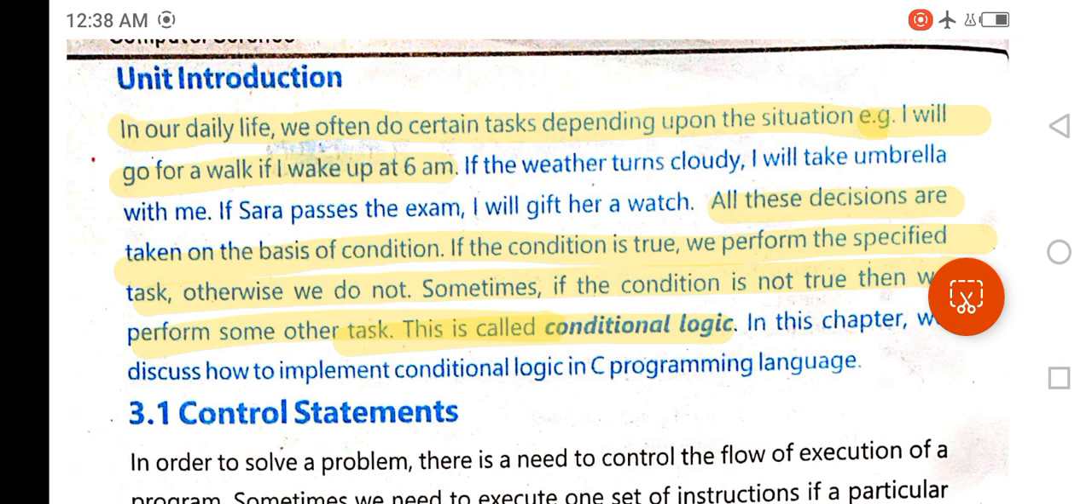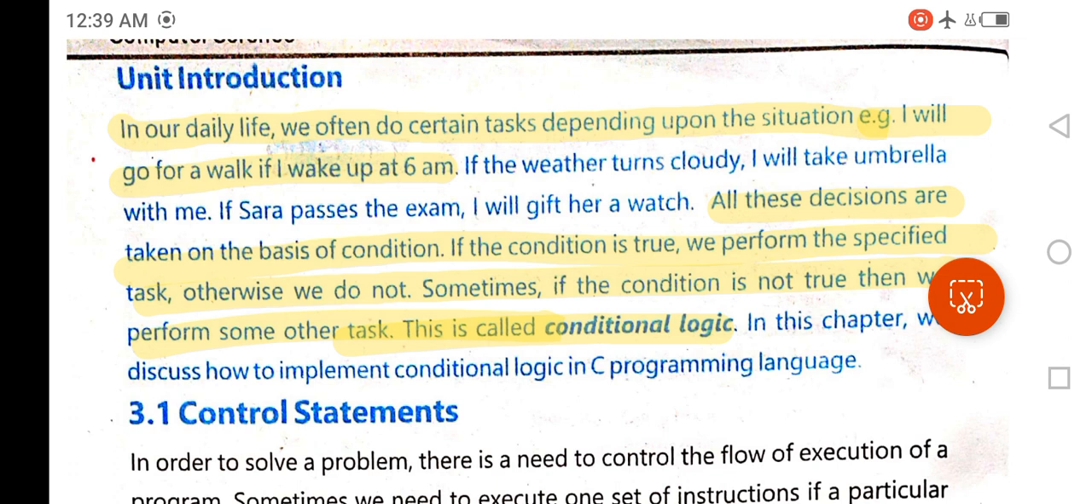This video is made for class 10, chapter number 3, and here in front of you a short question is highlighted, which is, what is conditional logic?